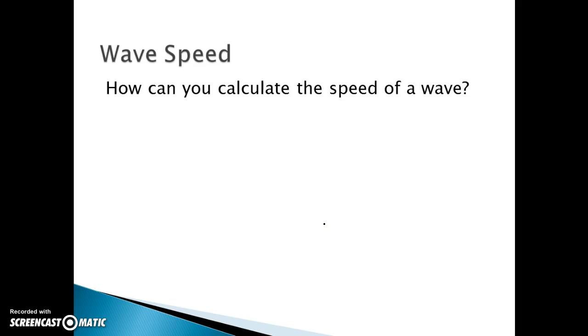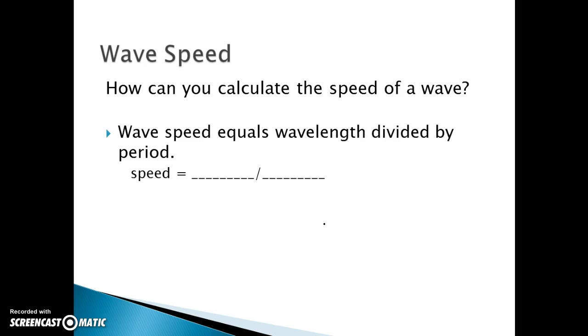All right, wave speed. How can you calculate the speed of a wave? Well, if you remember, speed from the previous unit is the same thing as distance over time, right? Distance over time. All right, well, here we're going to do wave speed is equal to wavelength, which is distance, divided by period, which is time, right? So it's going to be distance over time. Yay, it's the same thing. Look at that. All right.